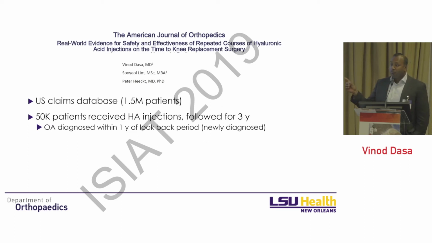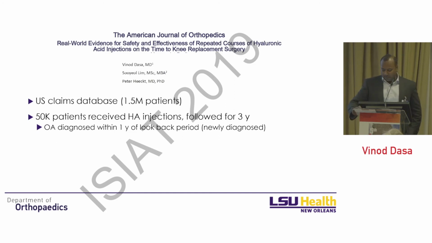They had to have continuous enrollment. They couldn't have dropped out of that insurance plan. We had a look-back period where the patient had to have a new diagnosis of OA within 18 months of being enrolled in that index study. So you had time 0, we looked backwards. We only picked up new OA patients, so that way we knew they didn't have some previous treatment previous to that time. Time 0, and then we looked forward on the knee OA patients for 3 years. We looked to see the impact of HA injections on time to total knee replacement.